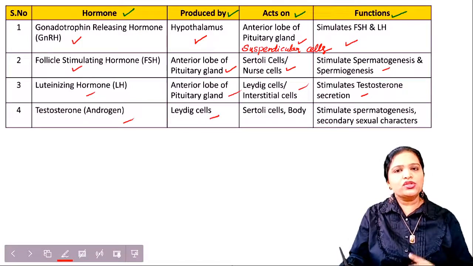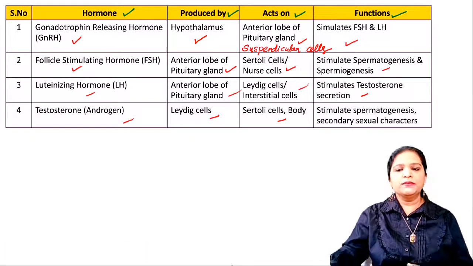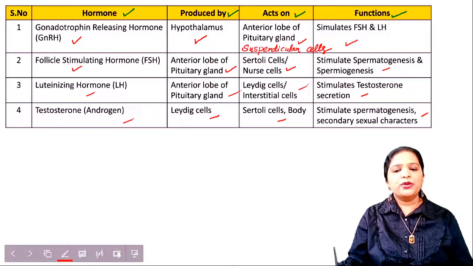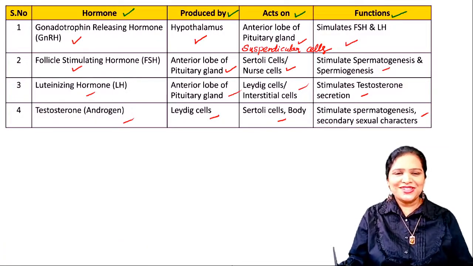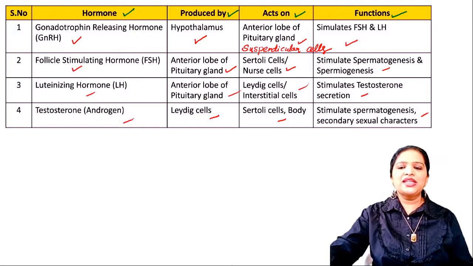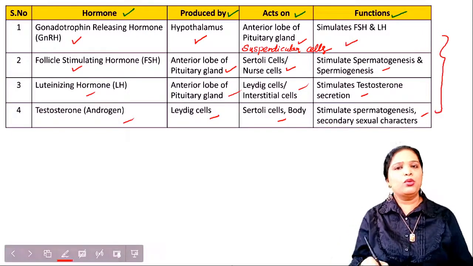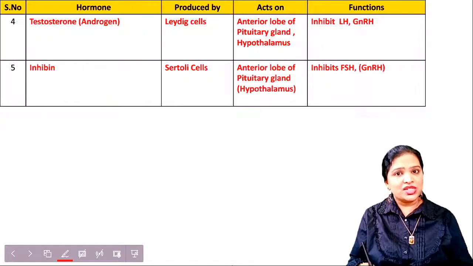It is produced by the Leydig cells. It acts on the Sertoli cells and also in the human body. Its function is to produce secondary sexual character and also to stimulate spermatogenesis. So these are the four important hormones for spermatogenesis.